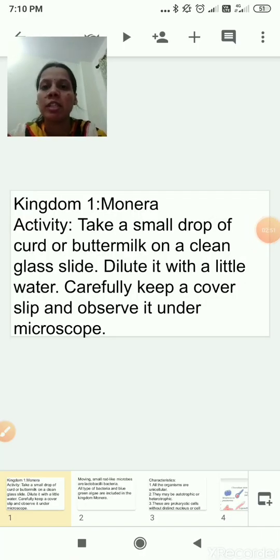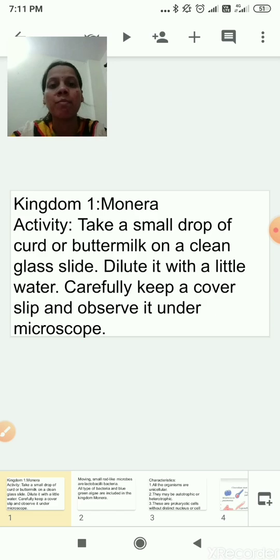Now we will study each one in detail. First, kingdom 1 Monera. One activity is given. Take a small drop of curd or buttermilk on a clean glass slide, which you have seen in the science lab. Dilute it with a little water. Carefully keep a small square cover slip on it and observe it under a microscope.